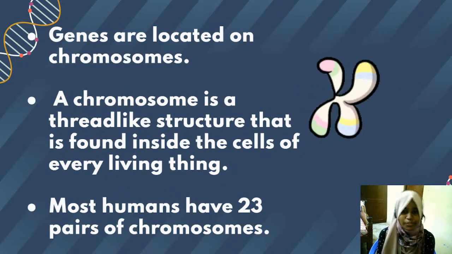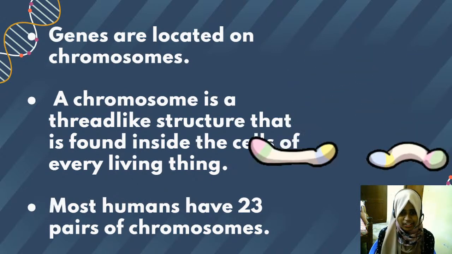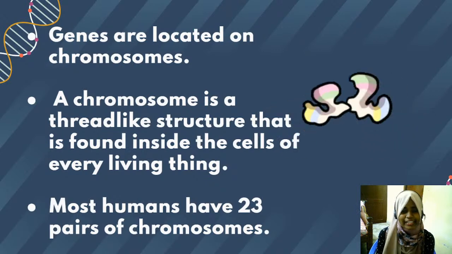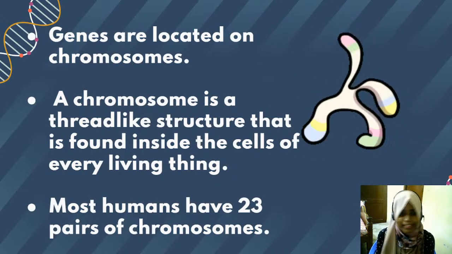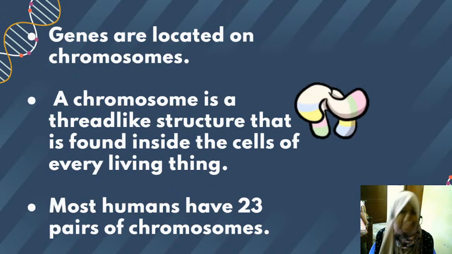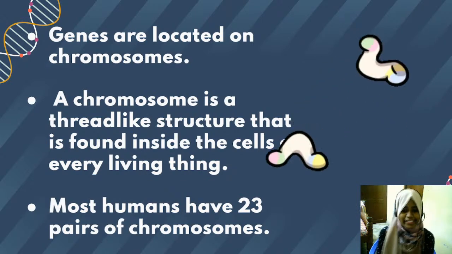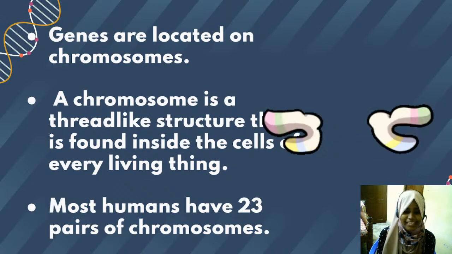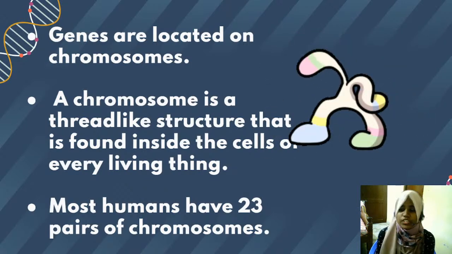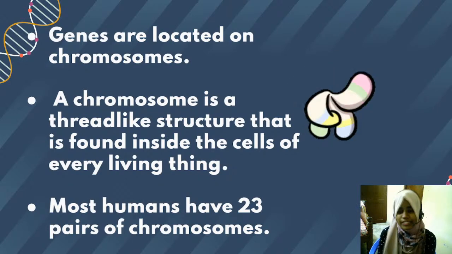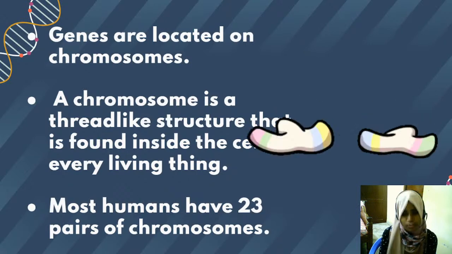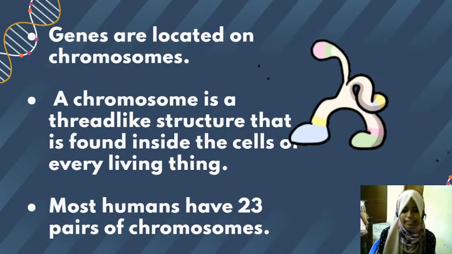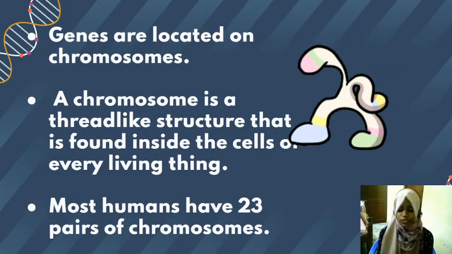The chromosome is a thread-like structure, mostly looking like the picture on the right side, and it is found in the cell of every living thing. Humans have 23 pairs of chromosomes, that is 23 plus 23, which makes 46 chromosomes. Each human being will have 46 chromosomes.